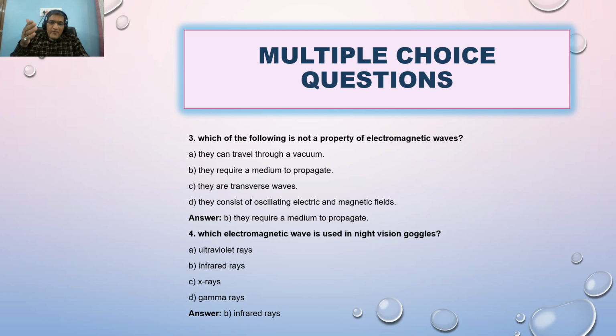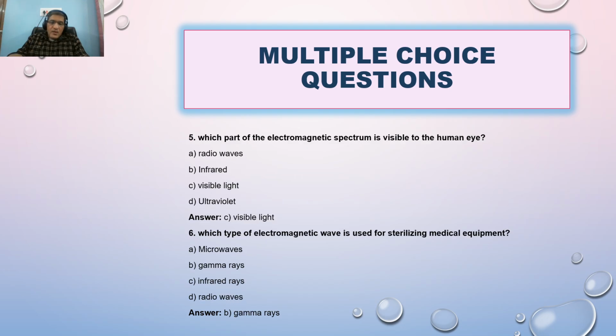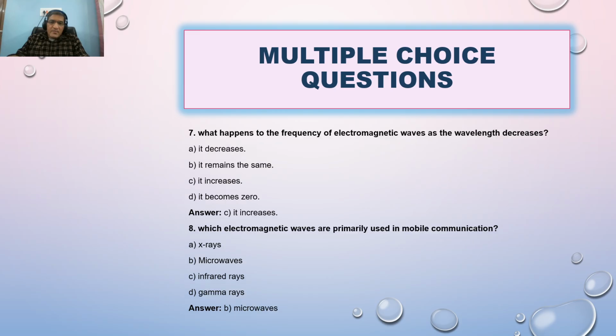Which electromagnetic wave is used in night vision goggles? You know very well, this is infrared. Which part of the electromagnetic spectrum is visible to the human eye? The answer is very simple, it is visible light. Now, which type of electromagnetic wave is used for sterilizing medical equipment? The answer is gamma rays.